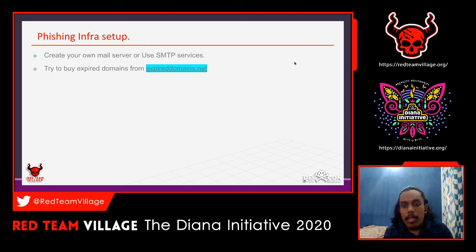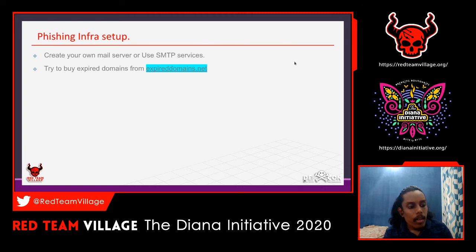The best thing is that most of them have a good reputation, a good domain health, and most of the time these domains will get bypassed on to the victim's mailbox.